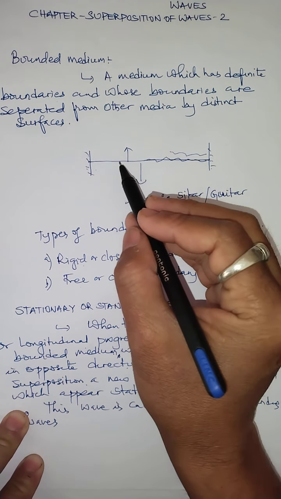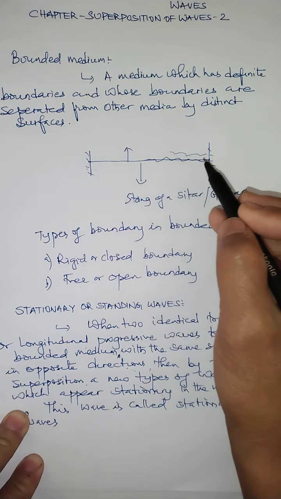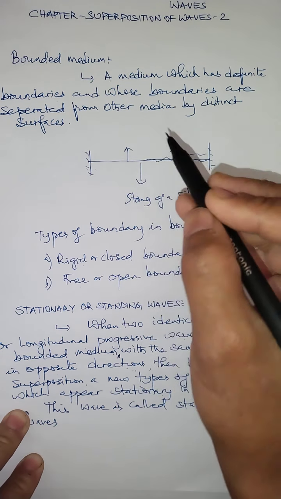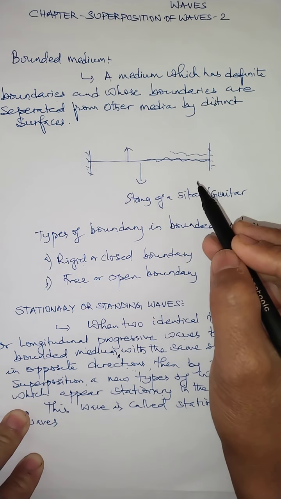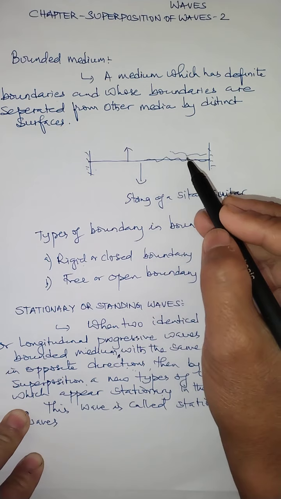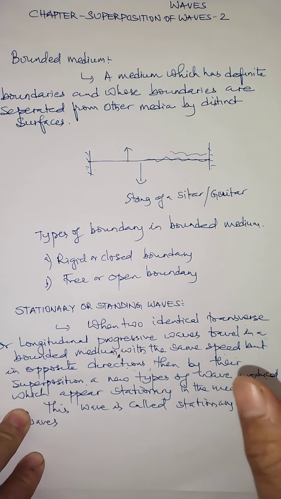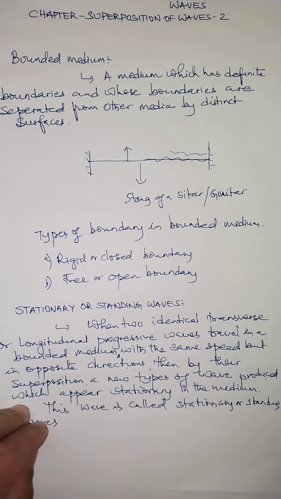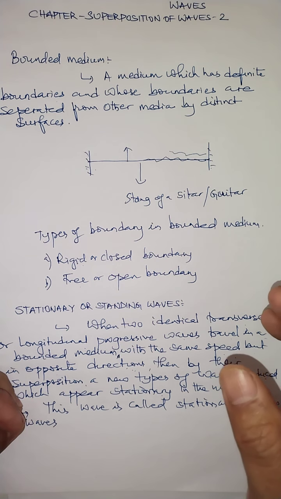Okay, so what happened in this case? The incident wave and the reflected wave travel with the same speed and almost the same frequency, but in the opposite direction. These two waves in a string get superposed on each other, and when they superpose, it forms a stationary wave or standing wave.